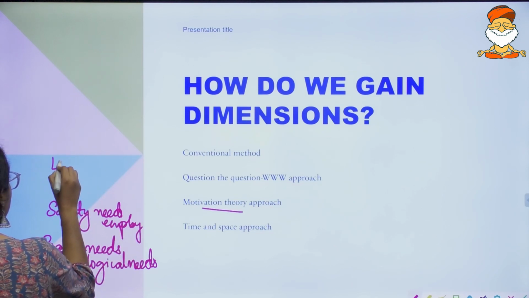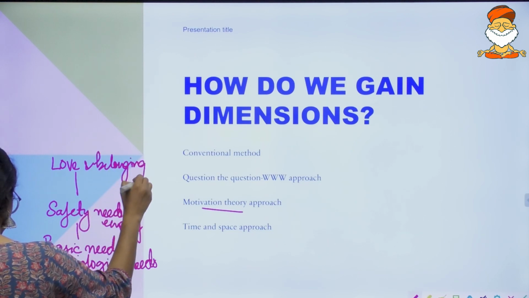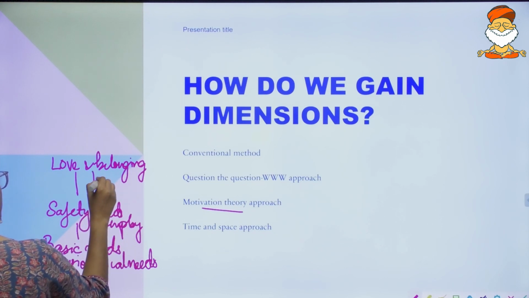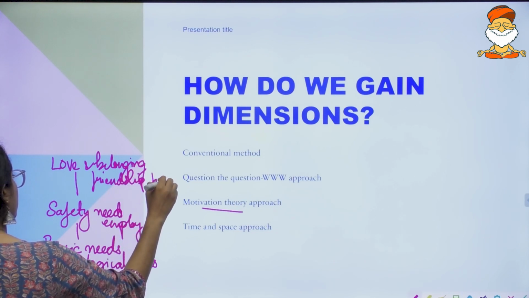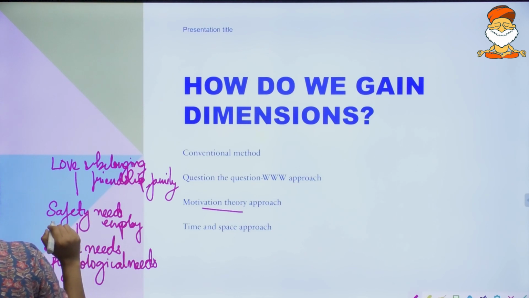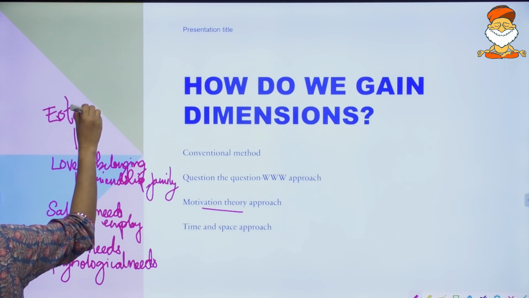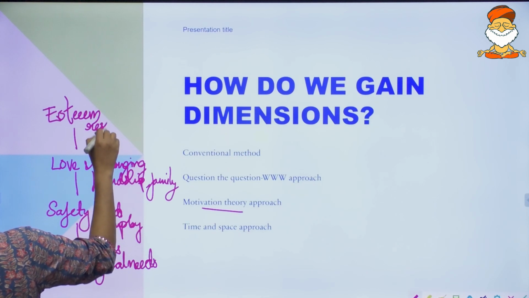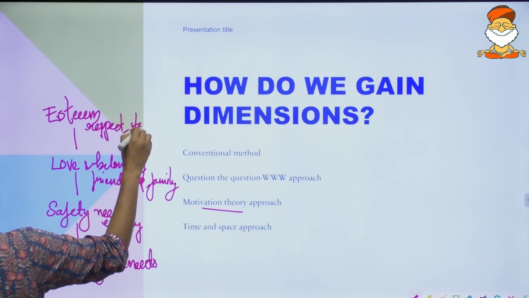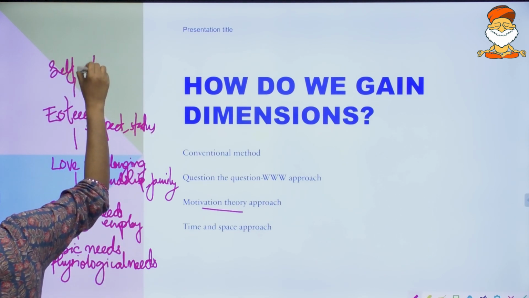Then you have love and belonging needs, which includes your friendship, family, etc. Then you have your esteem needs, which are, for example, your respect, status, etc. And finally, you have self-actualization.